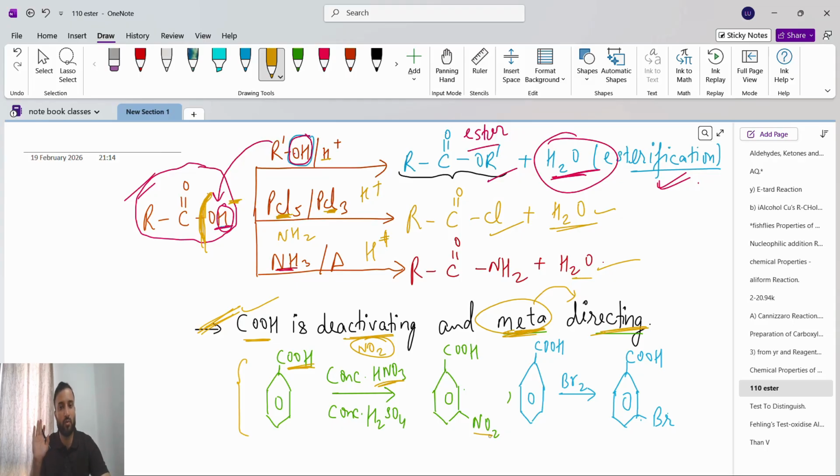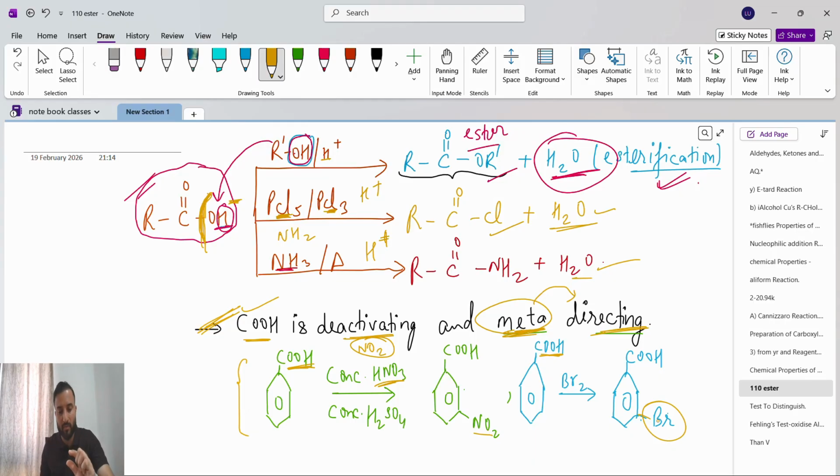Similarly, for the aryl group connected with COOH, carboxylic acid, reacting with Br2, it is meta directing, so at the meta position we have bromine as the major product. That's it. This you have to remember, very important.